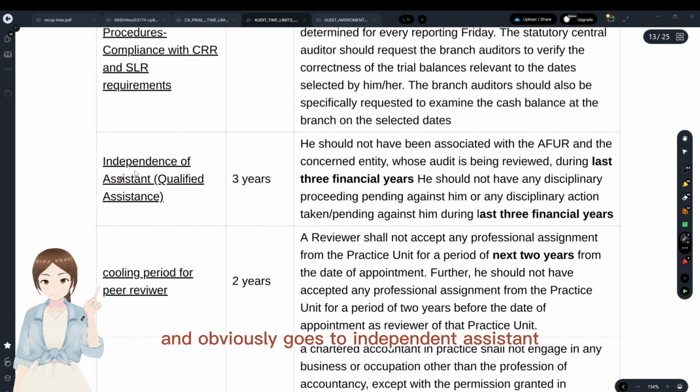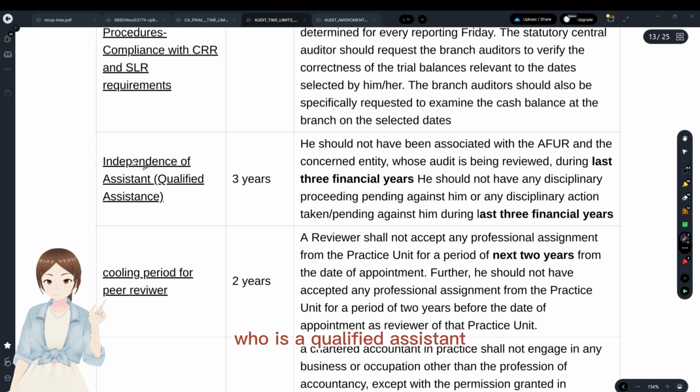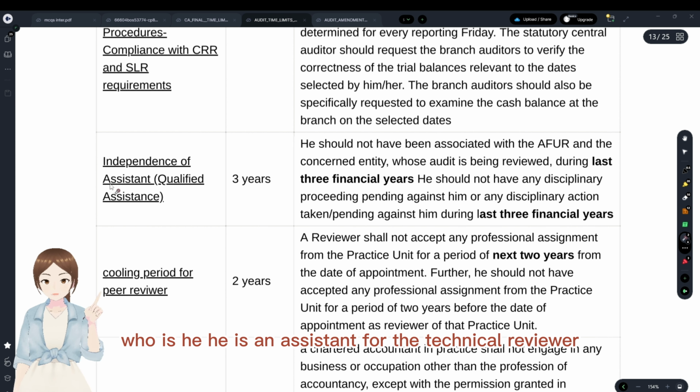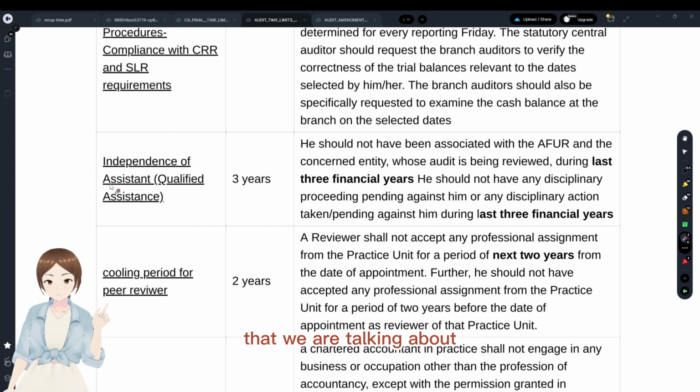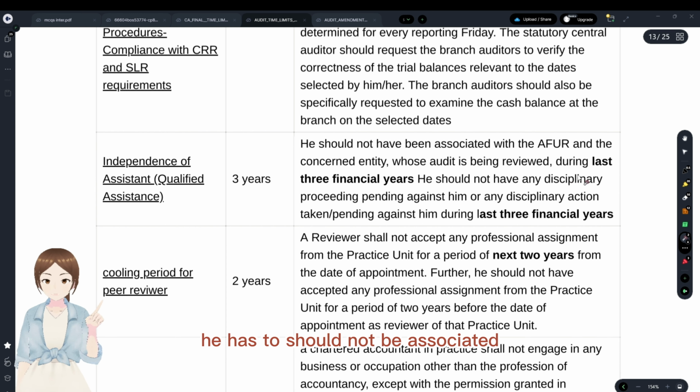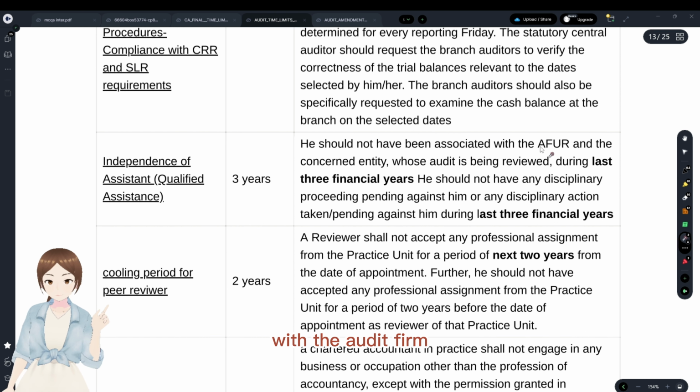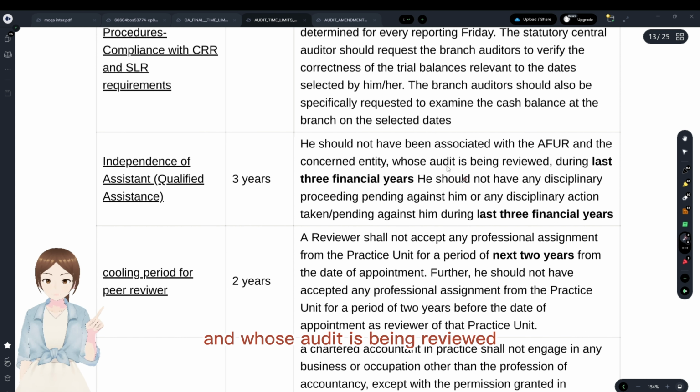With regard to the independent assistant, who is a qualified assistant, who is he? He is an assistant for the technical reviewer that we are talking about above. He should not have been associated with the audit firm under review, whose audit is being reviewed, during the last 3 financial years.